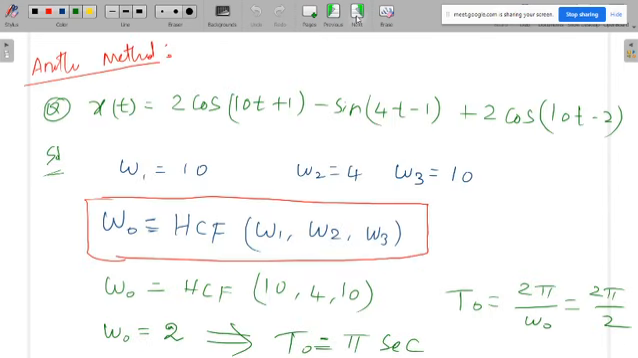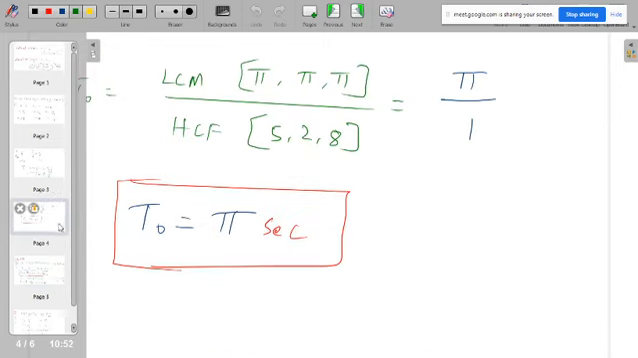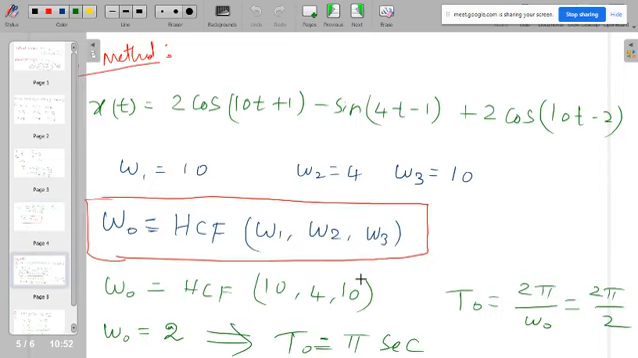I think the slides are misplaced. Okay, this slide has to go up. So you are getting T naught is equal to pi seconds. Here also you are getting T naught.